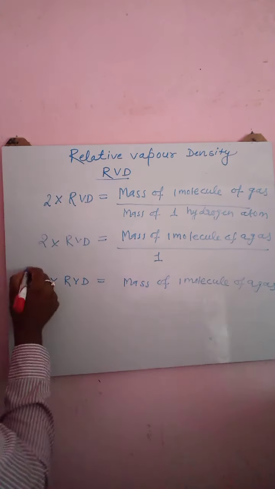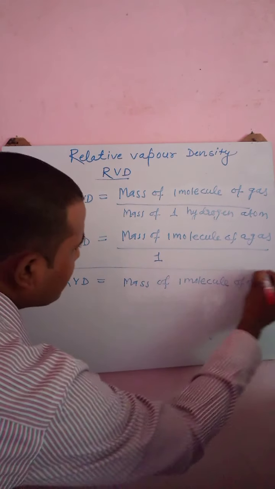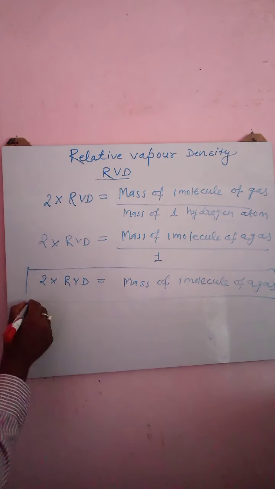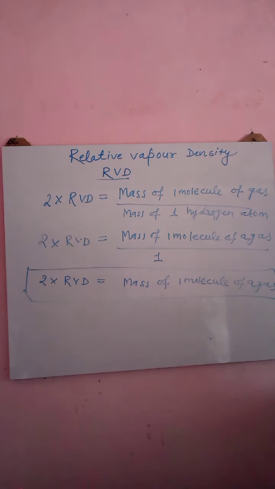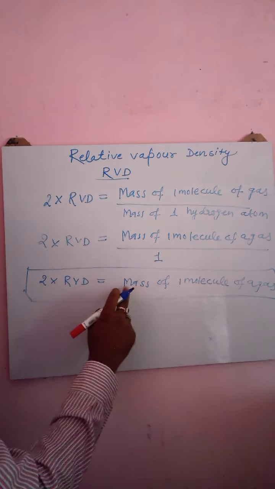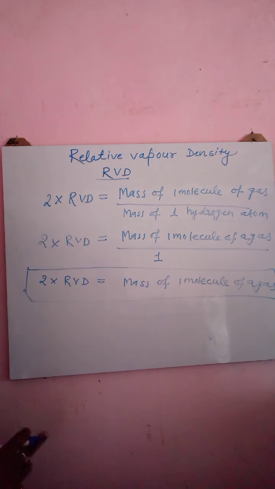This is the relation between molecular mass and RBD. So we can say that molecular mass is equal to twice of RBD.